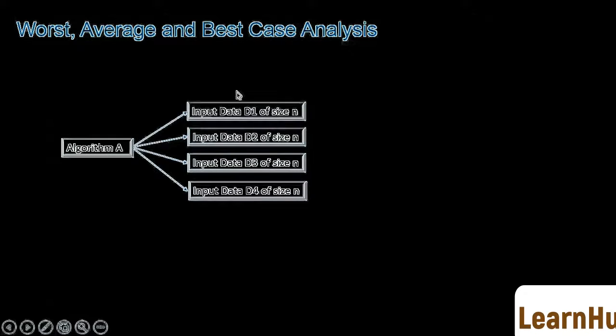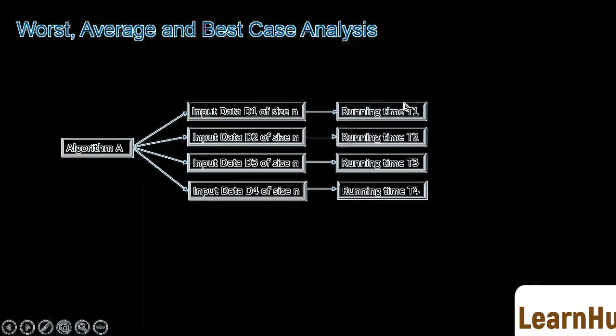The running time of an algorithm depends on the input size, but some algorithms might take different running times for different inputs of the same size. In these algorithms, the running time depends on the type of input data also. For example, suppose we have an algorithm. These are the different input data sets which are all of size n. Now the running time taken in all these cases is different.